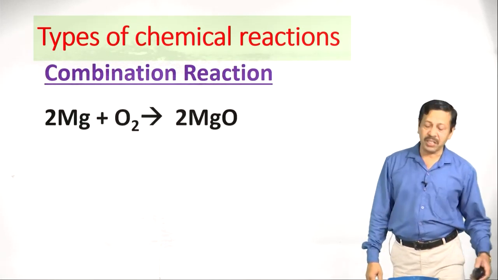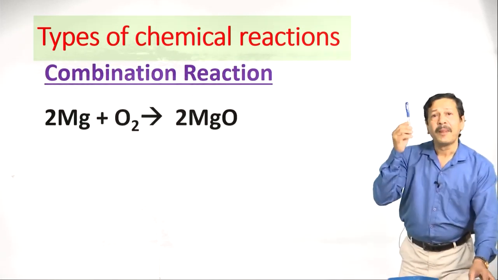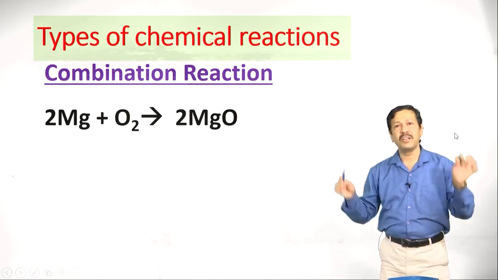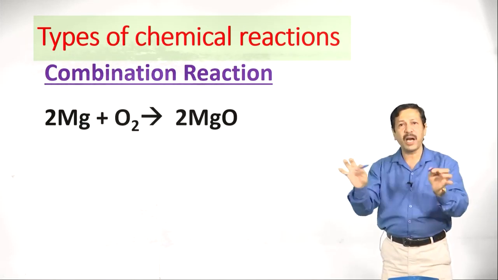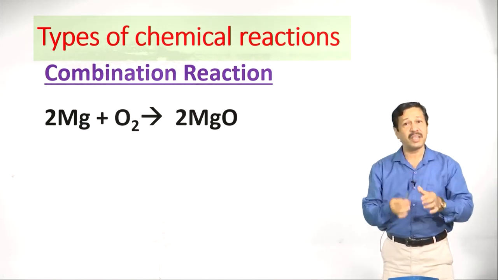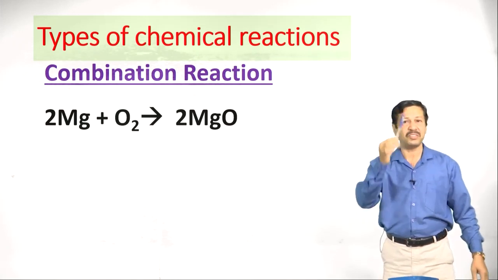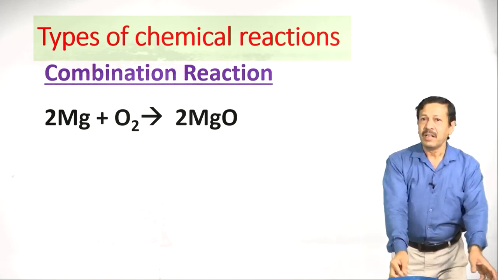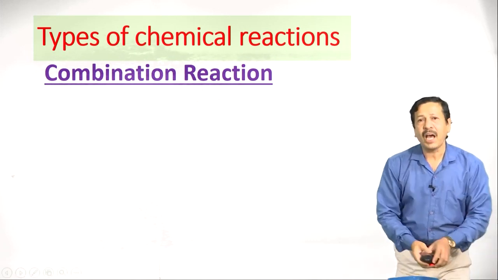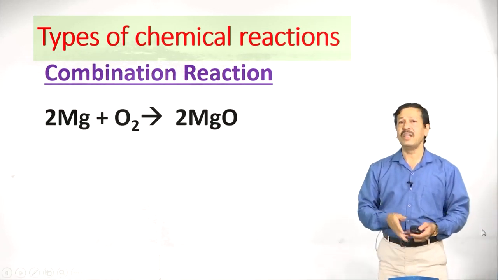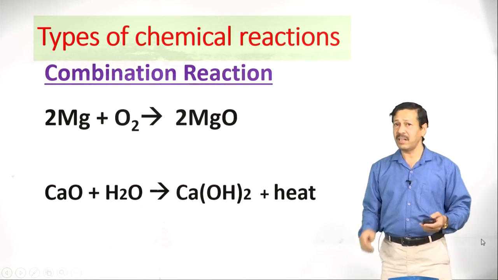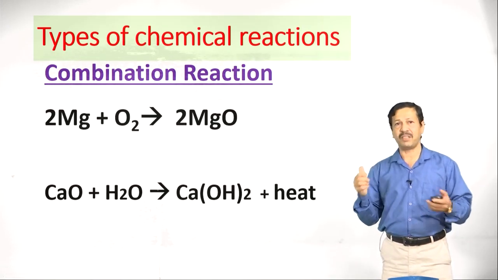What do you mean by combination? When two different things, here you are having two reactants, combine to form a single product, then you call this one a combination. Very simple. Similarly, we have many such reactions listed in the textbook. You can learn and understand them.